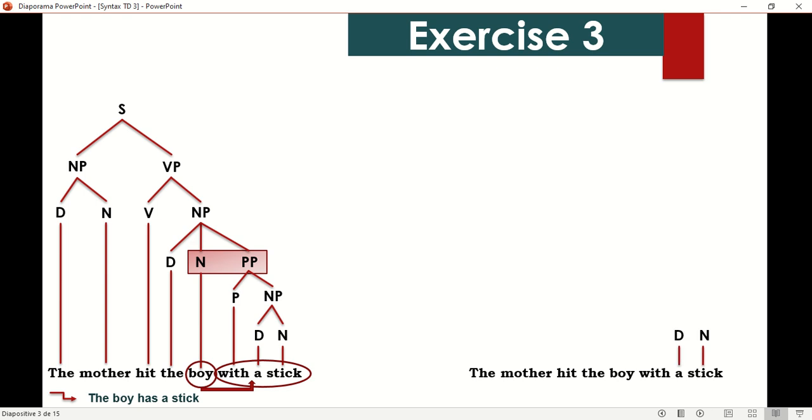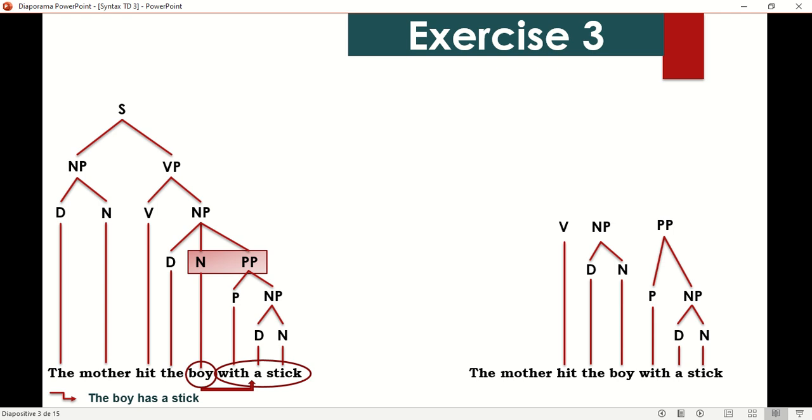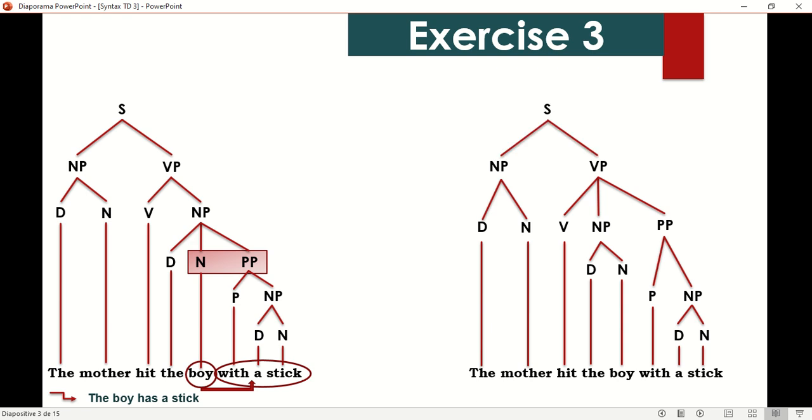Let's move to the second meaning. As usual, we draw the tree. This is our PP. Now, the boy on its own, not with a stick. With a stick does not modify the boy. So, N, D, together we have a noun phrase, then hit, then the verb. Then the three of them together make the verb phrase. Then the mother is a noun phrase. Together we have the sentence.